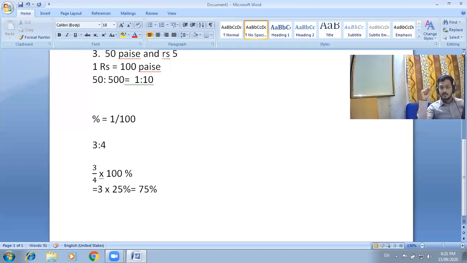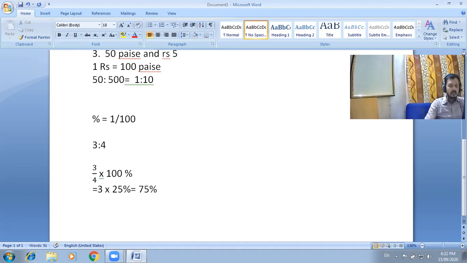It means multiply the numerator by 100 and write the symbol. And what is the meaning of percentage? 1 by 100 means comparing anything per 100, with respect to 100.